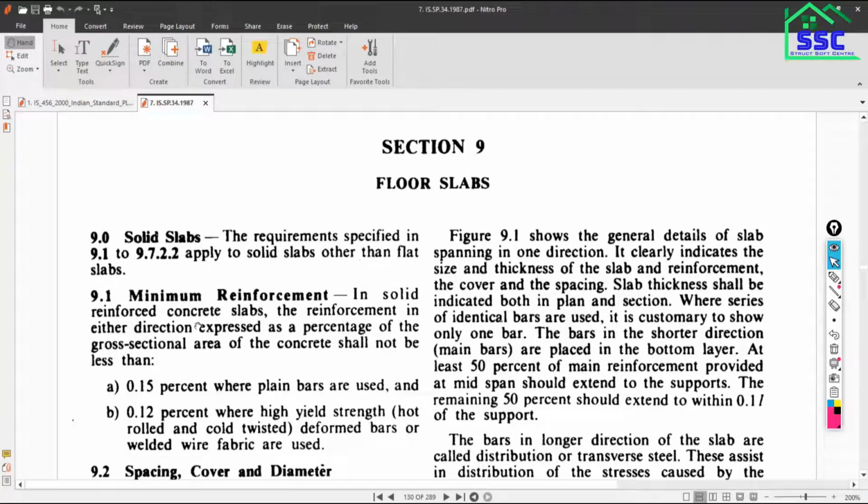Okay, so very first you need to understand how much percentage you can provide for the slab section. As per the code recommendation, the required percentage of reinforcement is 0.15% where plain bars are used. Suppose you have to provide the area of steel, that will be equal to 0.15% of B into D.